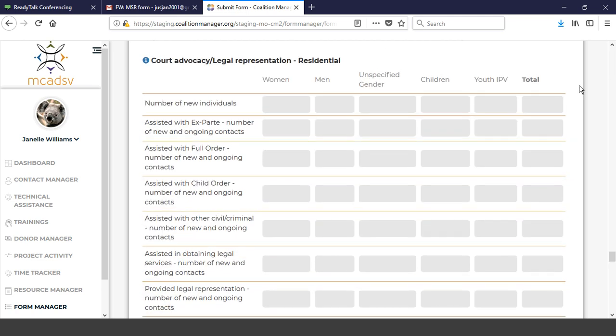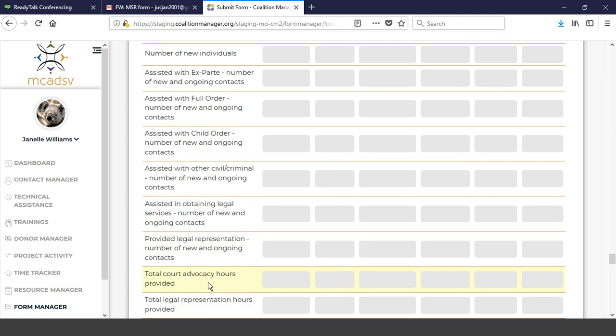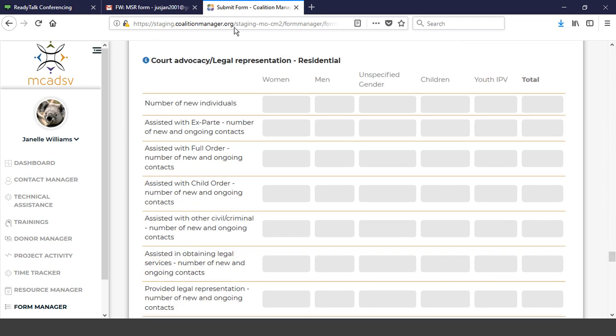Court advocacy looks basically the same as what you've been capturing. You're still going to capture the number of contacts with assisting with ex partes and full orders, child orders, civil, criminal, obtaining legal services, providing legal representation, and your total number of court advocacy hours. Remember, court advocacy is provided by advocates, and the total number of legal representation hours, which is legal representation provided by an attorney. Now, what is going to be different is you are going to capture now the number of new individuals who are receiving court advocacy or legal representation for the first time from your program during the federal calendar year.